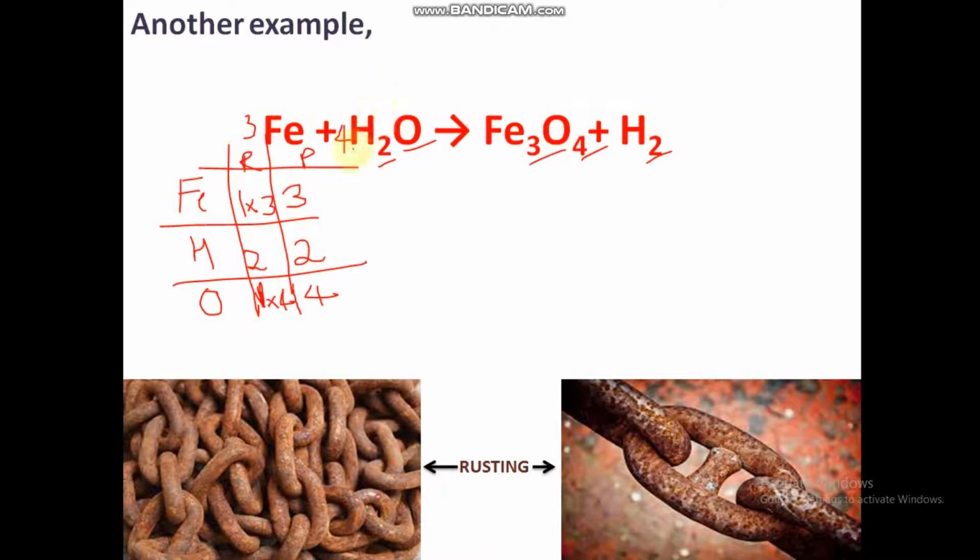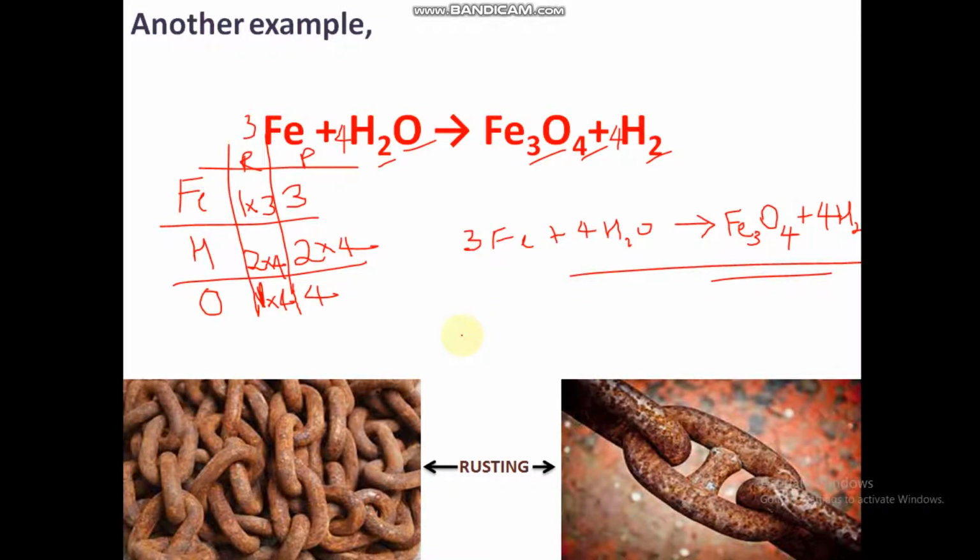Now hydrogen got 8 into 4. Okay, now here we will also put into 4 to balance it. Okay, now it is balanced, so let's write it in another space. 3Fe plus 4H2O give rise to Fe3O4 plus 4H2, balanced.